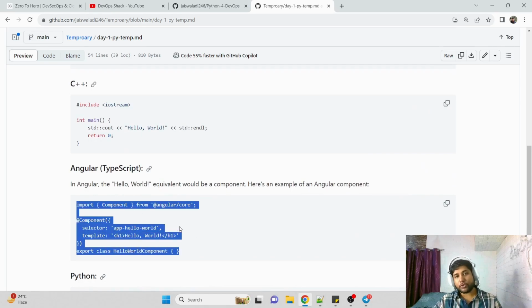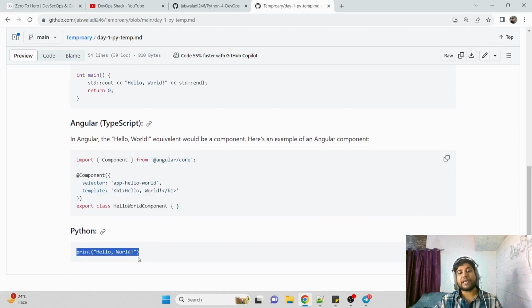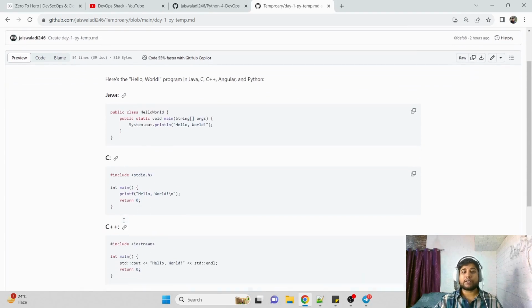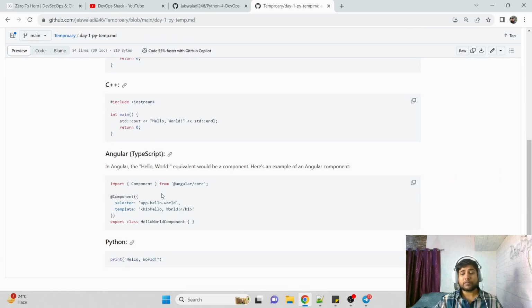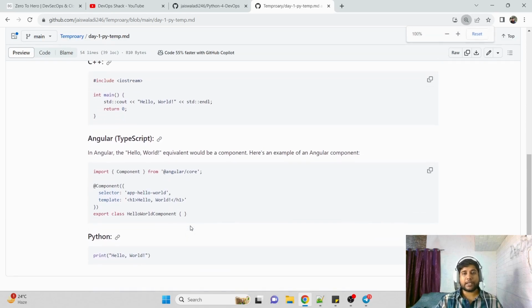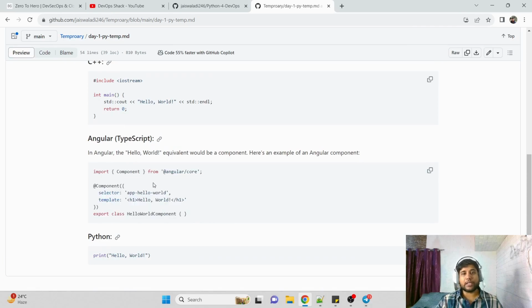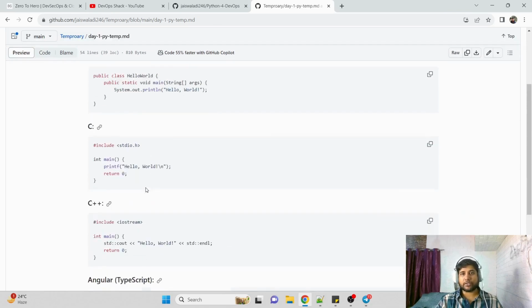But when it comes to Python, you can see just print in brackets, in double quotes, hello world, and that's all. So from the example itself, you can see Java, C, C++, Angular are all taking multiple lines, and it's not very easy to understand. For example, I have never worked with Angular, and seeing this does not make me understand quickly what we are trying to do. It is a little bit complex.